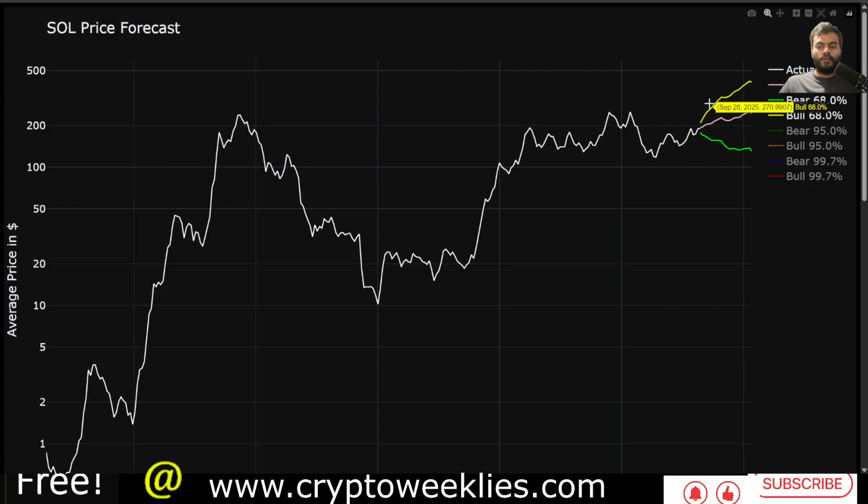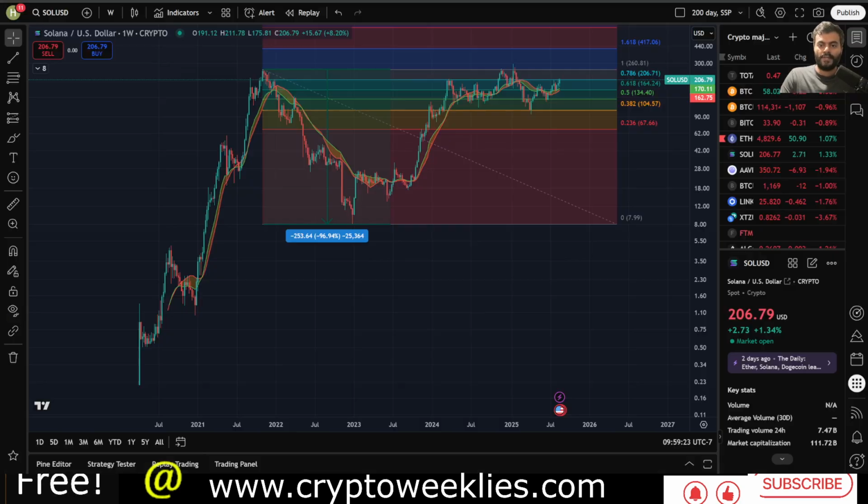Moving to the end of September, that 1 standard deviation bull case for Sol is at around $270. For end of October, it's around $320. And November, early December, $345. Towards the end of December, at around $380 to $400. Again, these are the weekly average price. So for example, the weekly average price for this week is averaging at around $191, whereas the weekly high is at around $206.